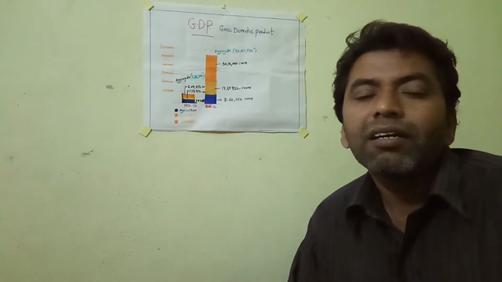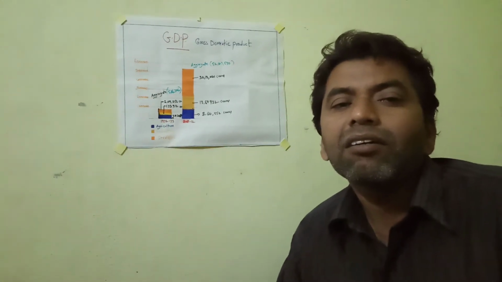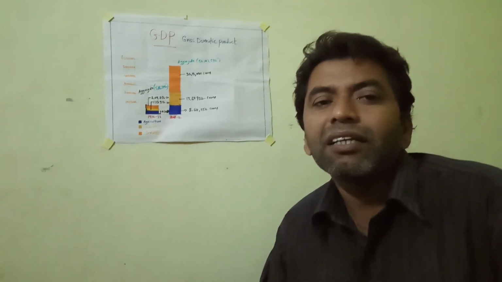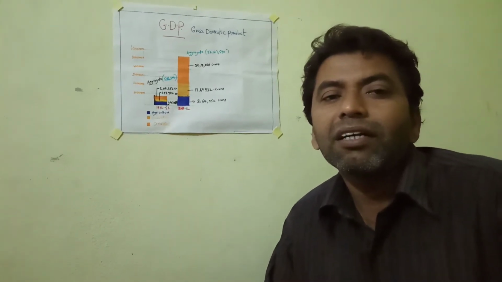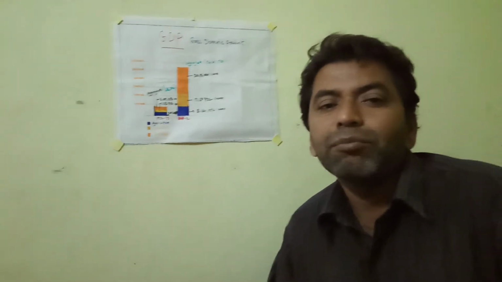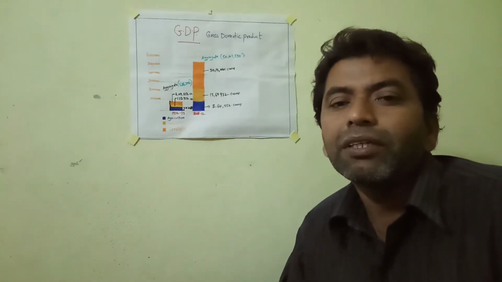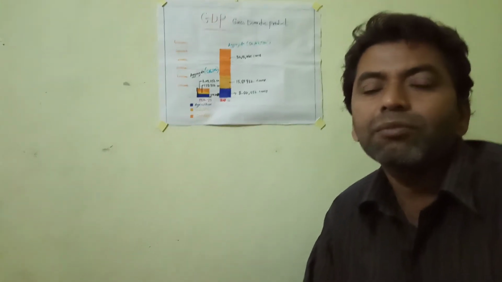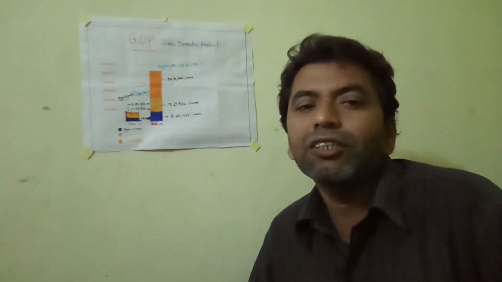So, for the country as a whole, we use the final values of goods and services produced in a country as an indicator of the income of the country, called GDP. In technical terms, GDP is the final values of all the goods and services produced in a country. So here we have a chart.